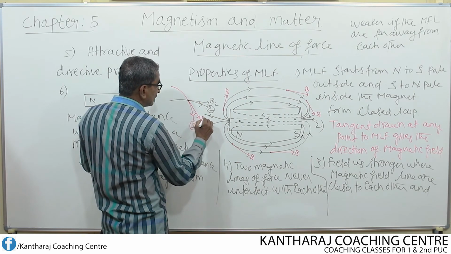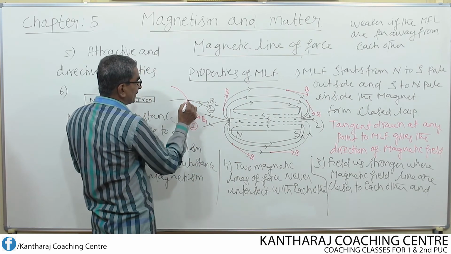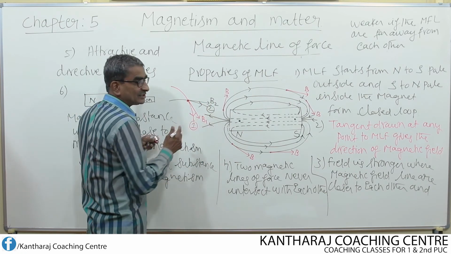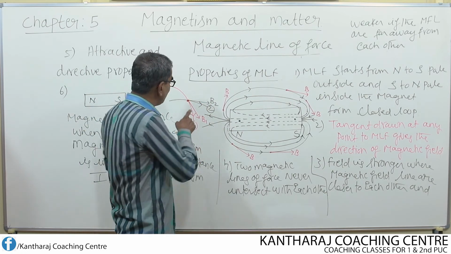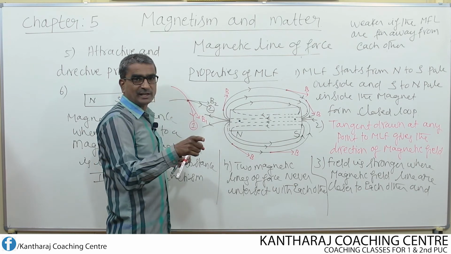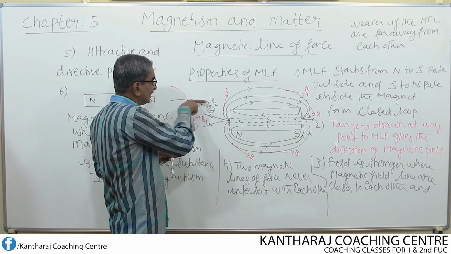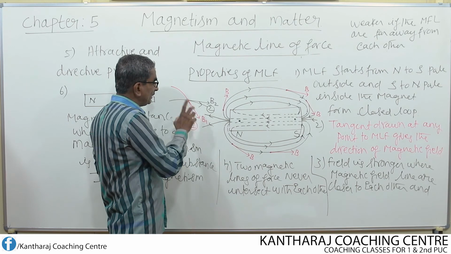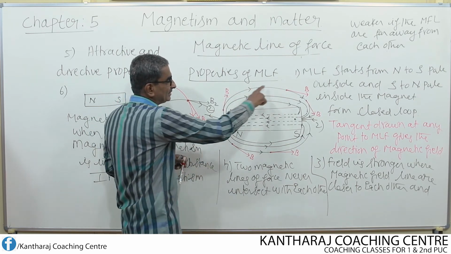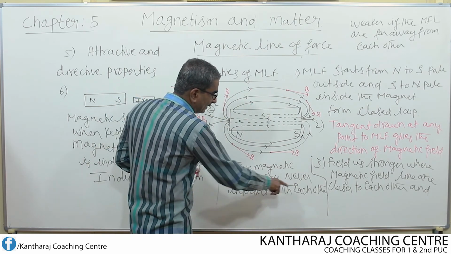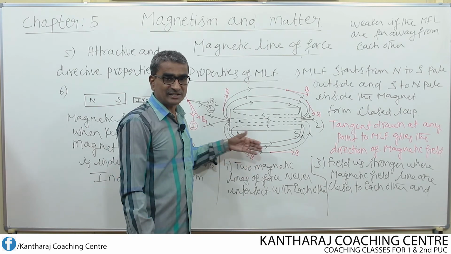So this will be the tangent B1. That means at one single point, two field directions cannot exist. At one single point, there must be only one field direction. Either it must be like this or it must be like this. But two field directions cannot exist. We have already seen this. That is why two magnetic lines of force never intersect with each other.